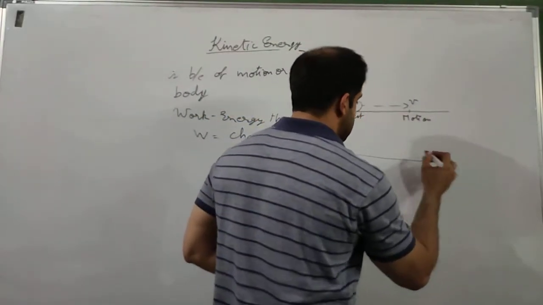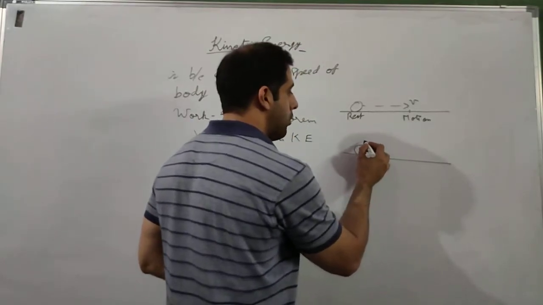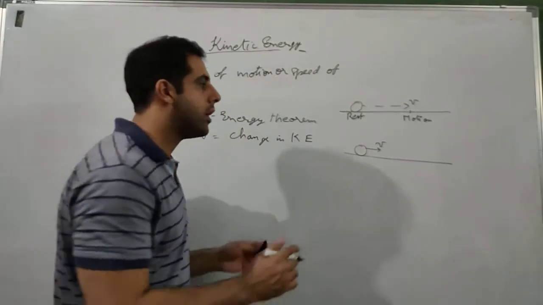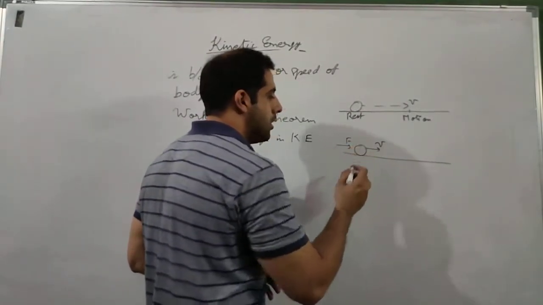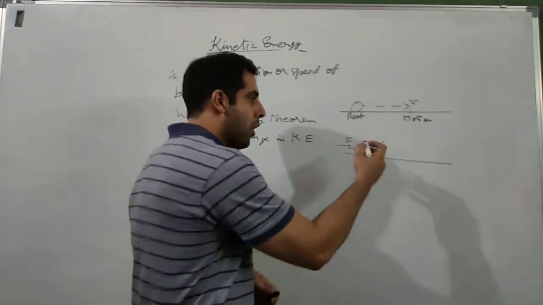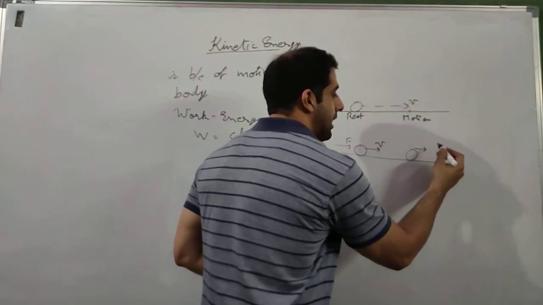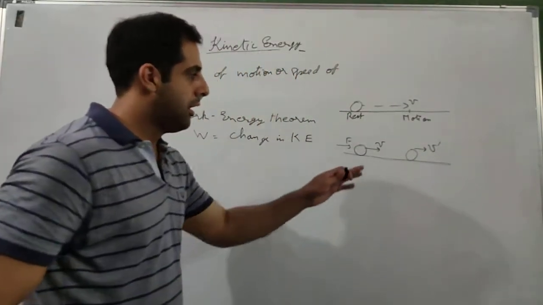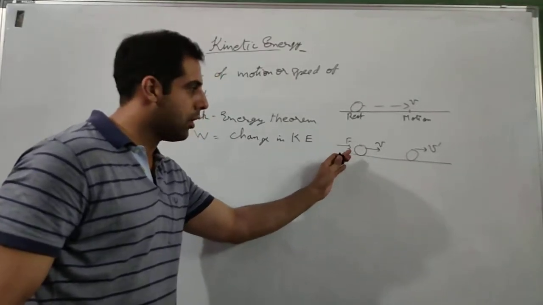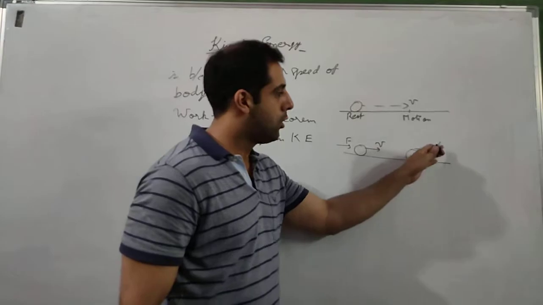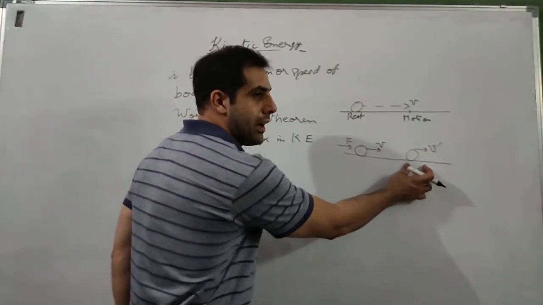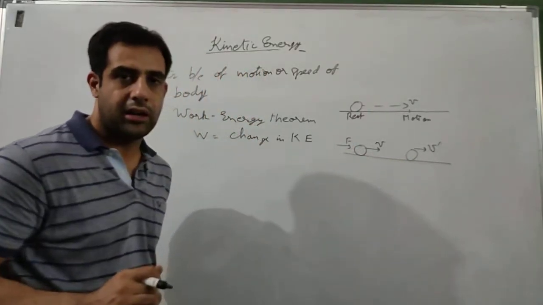There can be another case in which the ball was already moving with some velocity v. It was not at rest. I applied some force on this ball in the same direction of movement. I did some work, and now the velocity will increase, let us say to v dash. Similarly here also it will have some final kinetic energy and some initial kinetic energy.